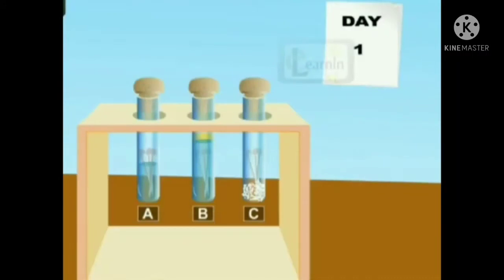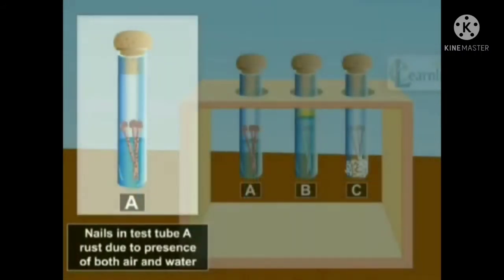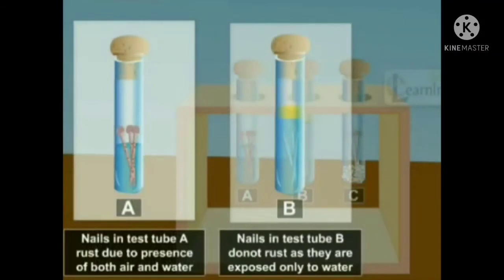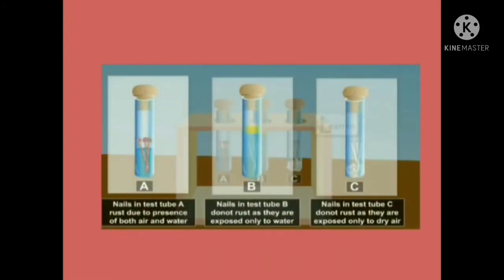Nails in test tube A rust due to presence of both air and water. Then nails in test tube B do not rust as they are exposed only to water. That means in test tube B only water is present, no air, no oxygen. Then nails in test tube C do not rust as they are exposed only to dry air. That means no water, only air.